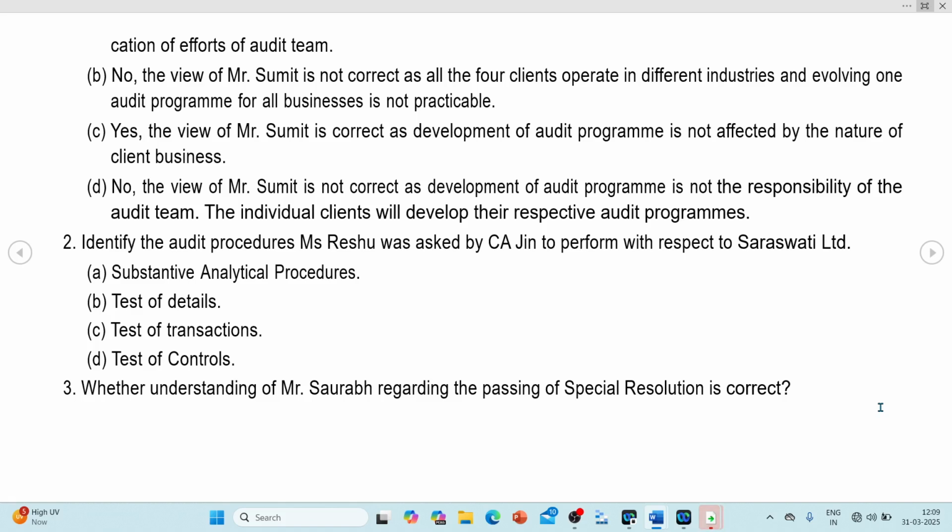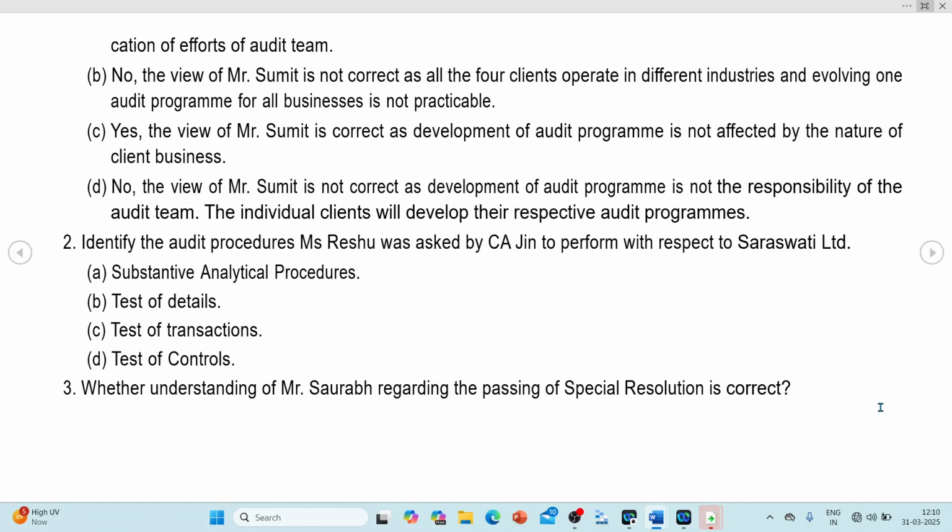A, because you're analyzing the transaction. See, analytical procedure is what? It is more of a study of relationship, and that's what it actually is. So here you're studying the relationship, and that is what you have to understand. Whereas test of detail means what? You're checking the transaction with the documentary evidence. Test of transaction is more of checking the P&L items. And test of control basically deals with the operating effectiveness of the internal control.